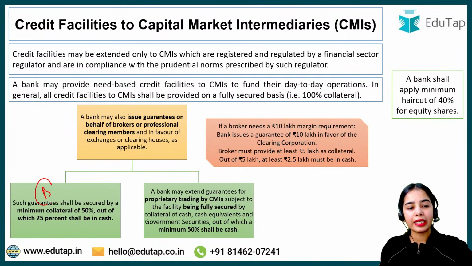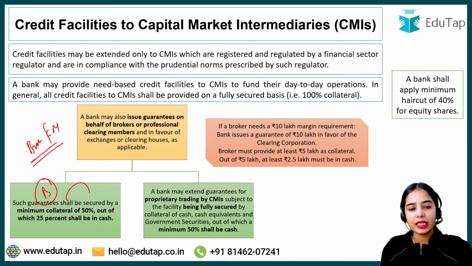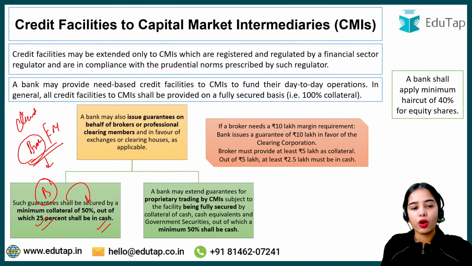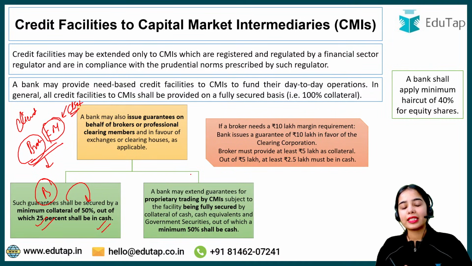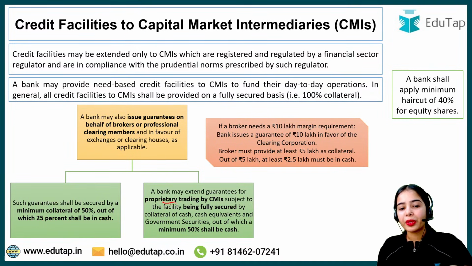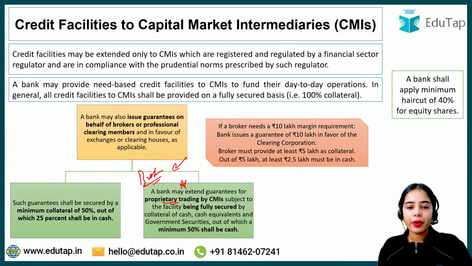So such bank guarantees can be taken by the broker or the clearing member, and this bank guarantee shall be secured by a minimum collateral of 50%, out of which 25% shall be in cash. A bank may extend guarantees. Now this is the trade that the broker is doing on behalf of the client, or the clearing member is doing on behalf of its client. But let's say the broker is doing proprietary trading. That means they are trading on their own account. The broker is trading for its own purpose. Okay, so bank may extend guarantees. Bank can extend the guarantees.